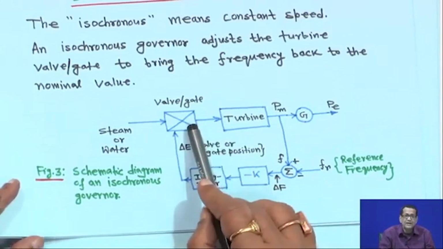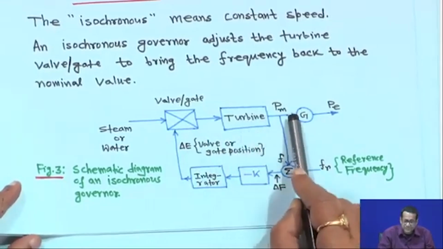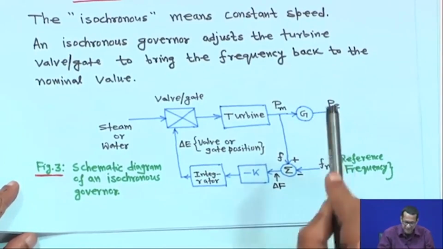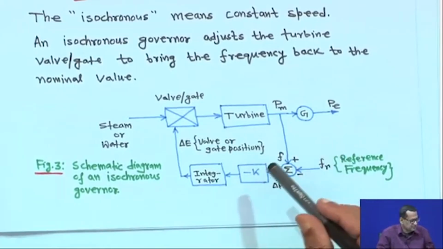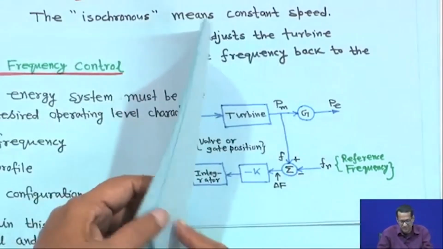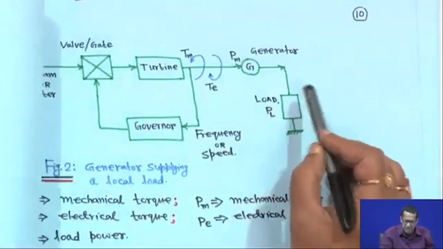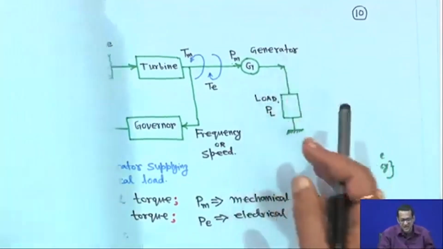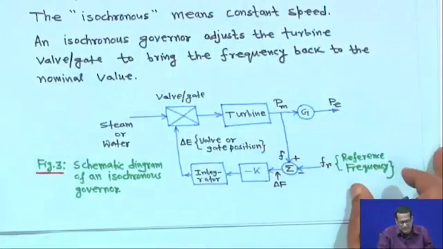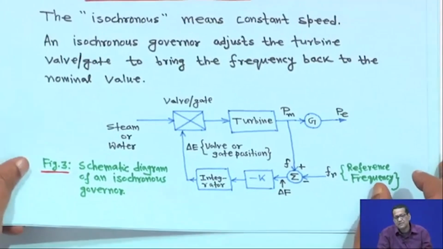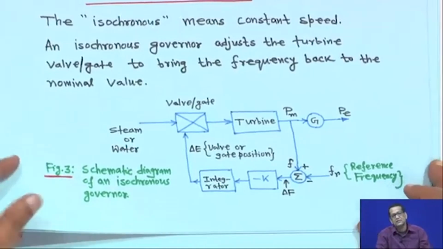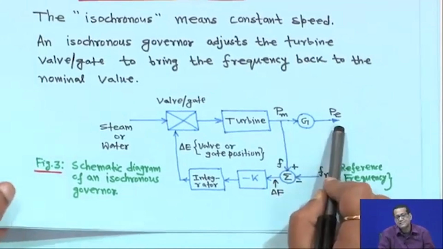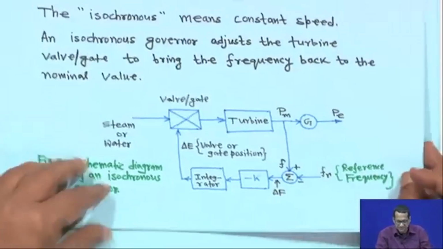So this is the valve or gate, this is the turbine, this is P m, and this is the generator, with electrical power output P e, not shown here. Whenever we do this analysis, we will assume that the turbine is lossless, so in per unit, P m and P e will remain the same.